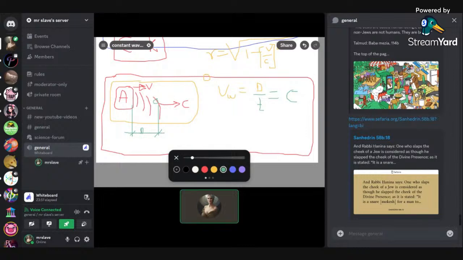I haven't played enough with time dilation. Time dilation, I understand, but length contraction, maybe I need to play more. I didn't play at all with length contraction, and I really have to go. I really need to go.